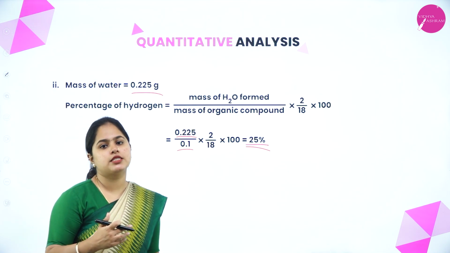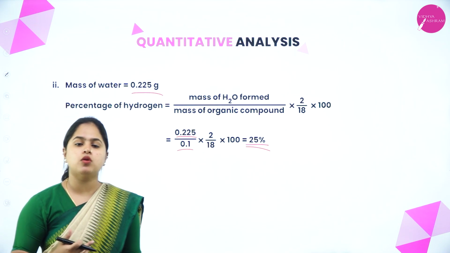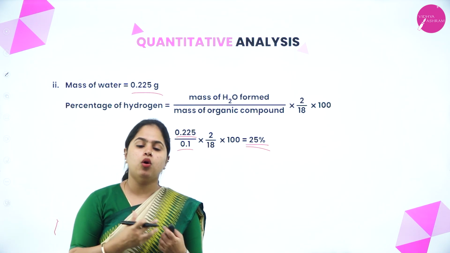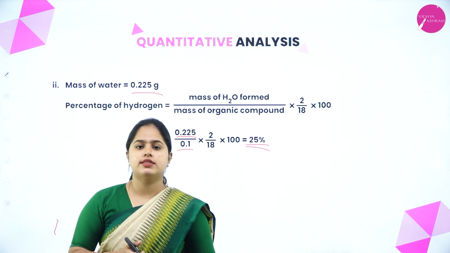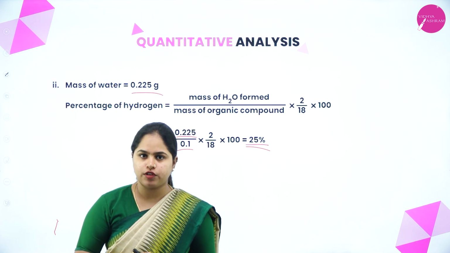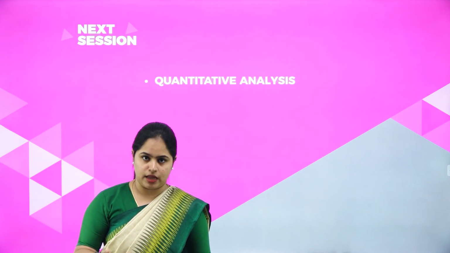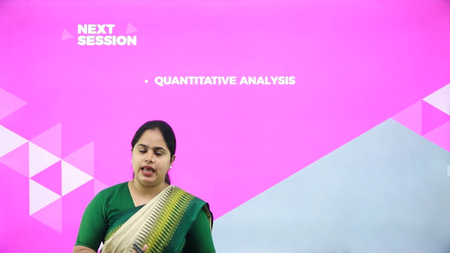So using Liebig's method and the calculation, we can calculate the percentage of carbon and hydrogen present in the whole of the organic compound. So this was the quantitative analysis of carbon and hydrogen. In the next session, we will be studying the quantitative analysis of the rest of the elements, right?